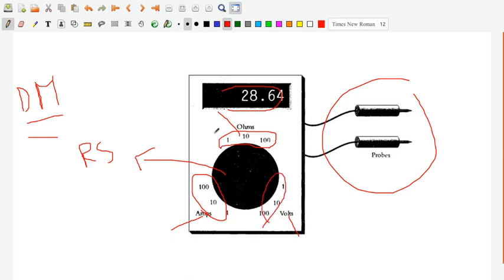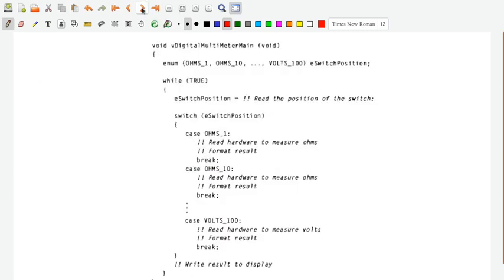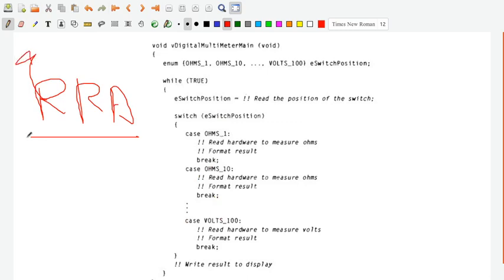So how do we write this? There is no interrupt here, there is no critical time deadline, there are no hard response requirements. Those things are not part of this digital multimeter, so it is very suitable to have a round robin architecture. The word itself says it: round robin means you keep on checking each device.